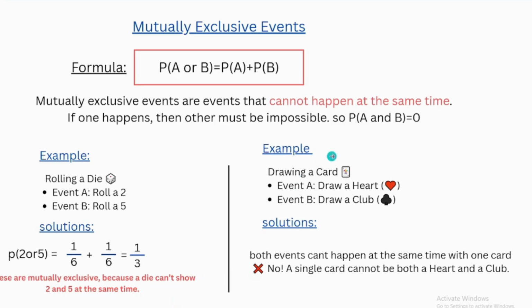Let's take another example. Drawing a card, when we draw a card, it will be a heart or it will be a club. Both events can't happen at the same time. We will draw one card, so it's impossible to get two symbols. A single card can't be both a heart and a club, so they are mutually exclusive events.